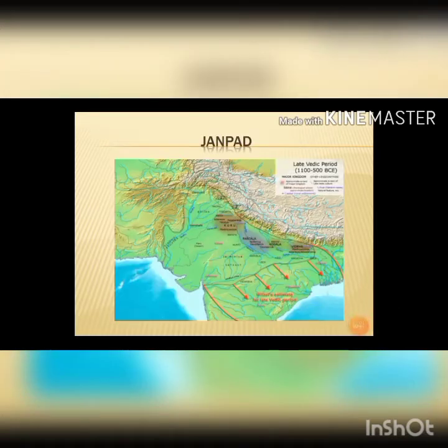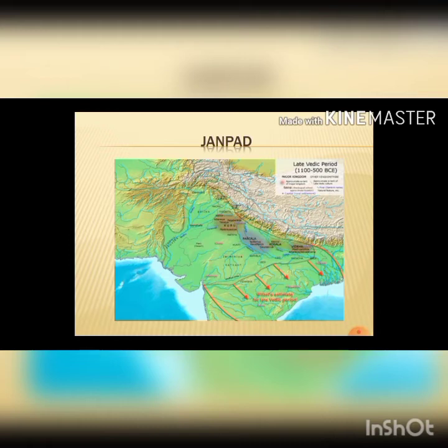Moving to the next topic, Janapada. The Janapadas flourished between 1500 BCE and 500 BCE. In the Vedic Samhitas, the term Jana denotes a tribe whose members believed in a shared ancestry. The Janas were headed by the kings. The Samiti was a common assembly of the Jana members and had the power to elect or dethrone the king. The Sabha was a smaller assembly of wise elders who advised the king.